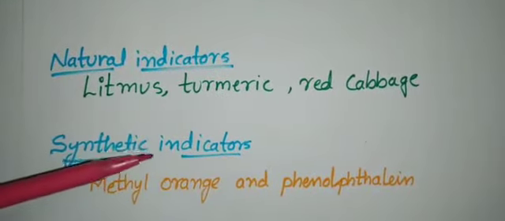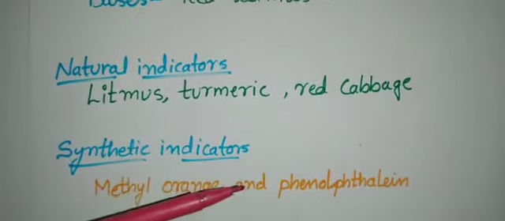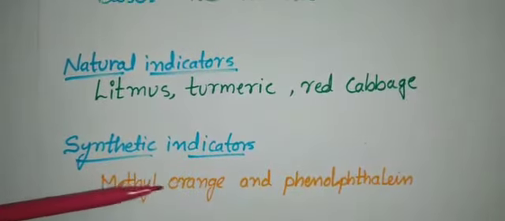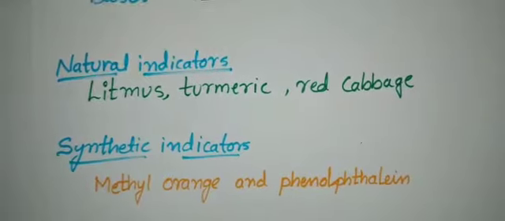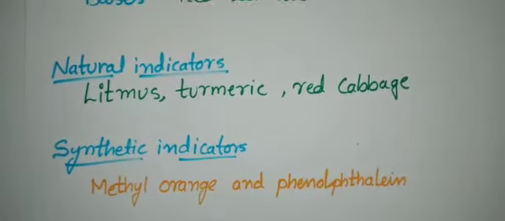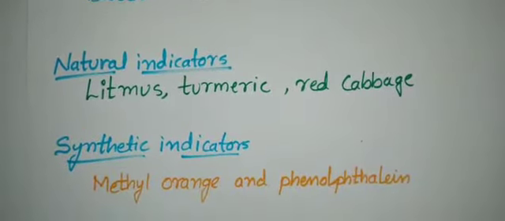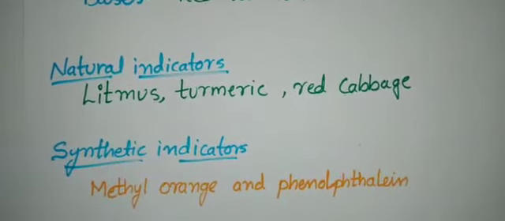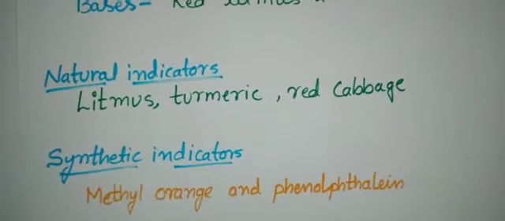Some of the synthetic indicators are methyl orange and phenolphthalein. Methyl orange is orange red in color. Phenolphthalein is a colorless solution, but when you put it in a basic solution, it will change to a pale pink color. So a light pink color appears. This is about synthetic indicators, which are used to test for acids and bases.